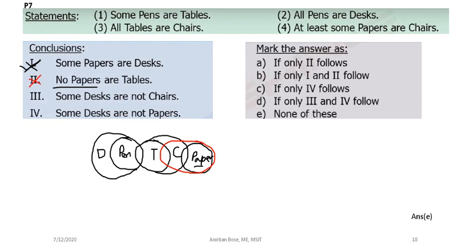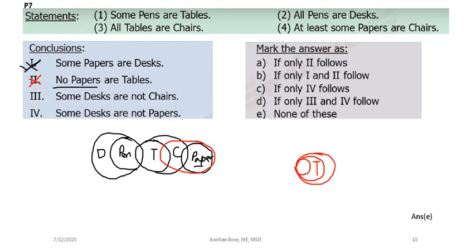Then you see some desks are not chairs. Where is desk? Here is desk. And where is chair? Here is chair. So some desks are not chair. Look carefully whether this is correct or not. See, if you consider this is table, and if you consider something is common, like suppose you consider this as pen, and you can also consider these are desk.